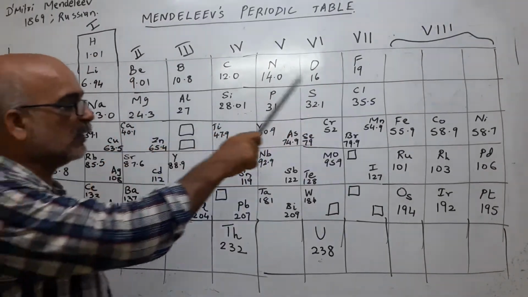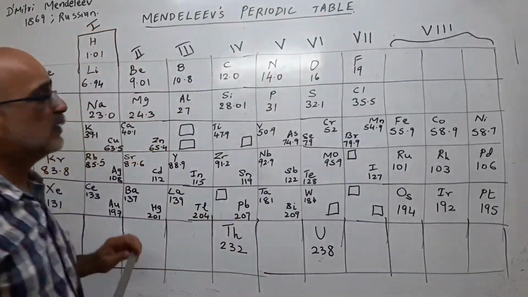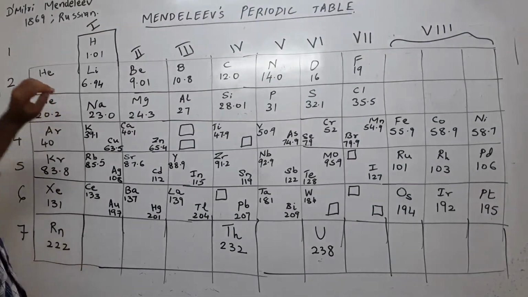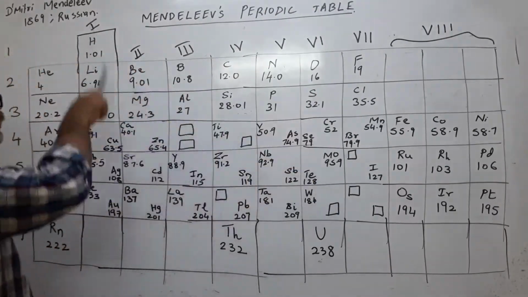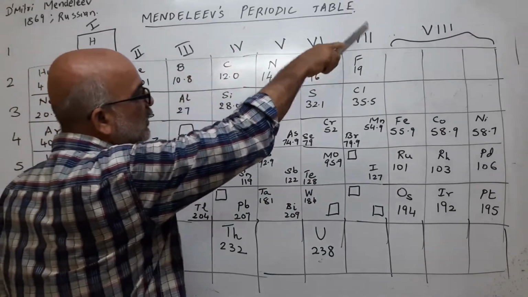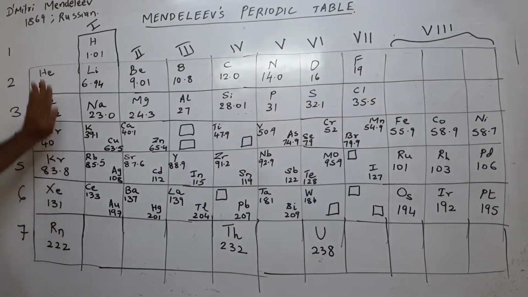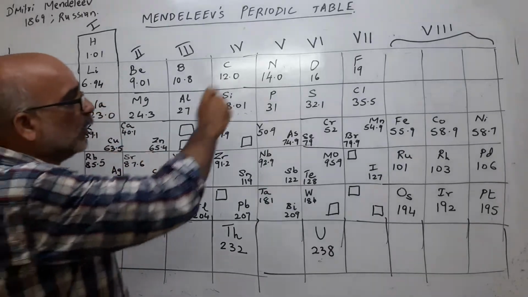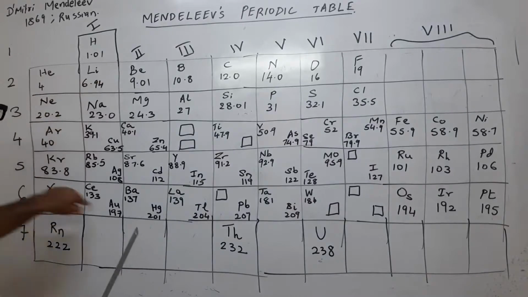So he arranged it in the increasing order of their atomic mass. Second point to remember, there are 8 vertical columns called groups, 1, 2, 3, 4, 5, 6, 7, 8. Regarding this part we will talk about afterwards.